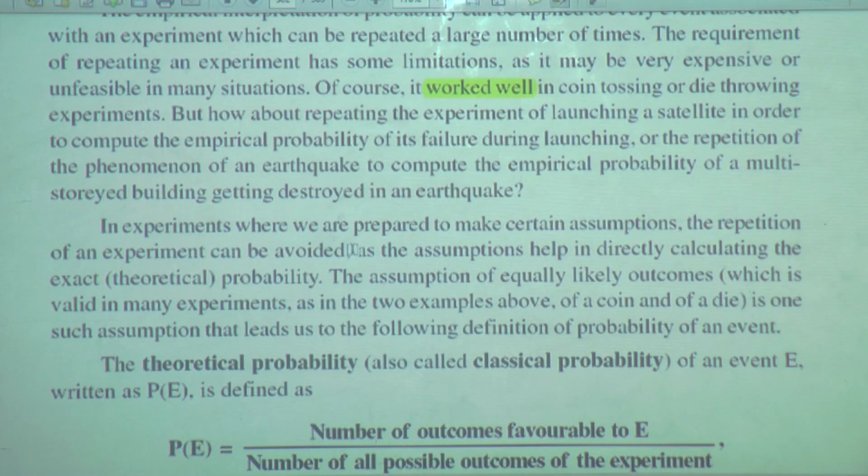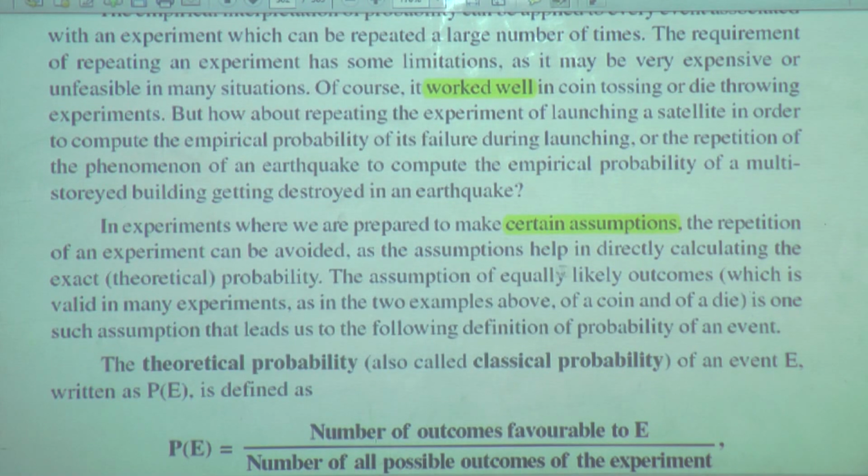What they are explaining further: in experiments where we are prepared to make certain assumptions, the repetition of an experiment can be avoided, as the assumptions help in directly calculating the exact probability, that is, the theoretical probability.